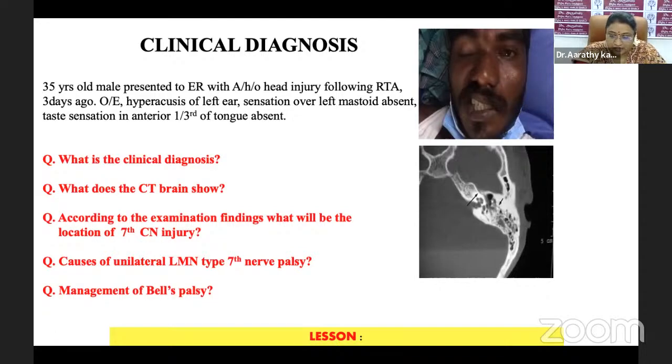The patient was subjected to various investigations and a CT brain and skull was also taken. What does the CT film show you? And according to the examination findings, what will be the location of the 7th cranial nerve injury? What are the causes of unilateral LMN type of 7th nerve palsy you can think of? And how will you manage Bell's palsy?